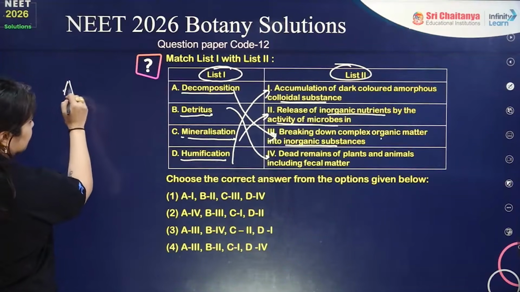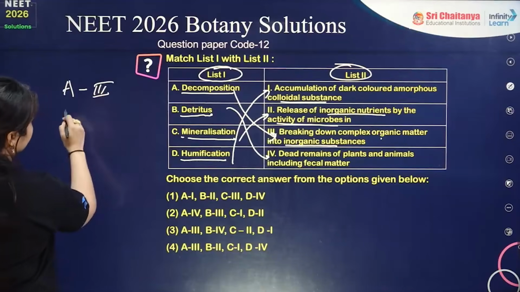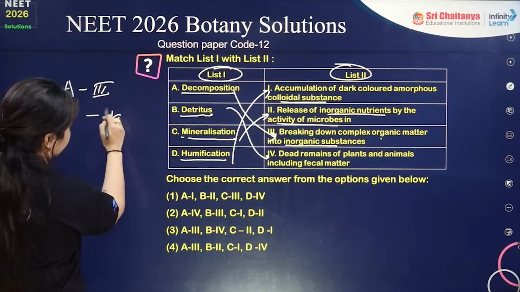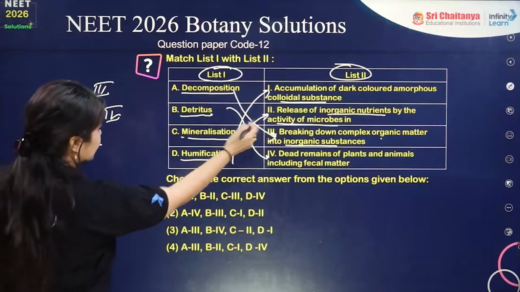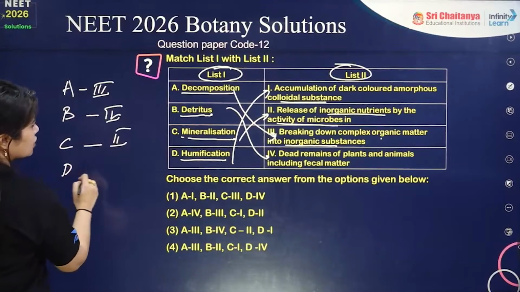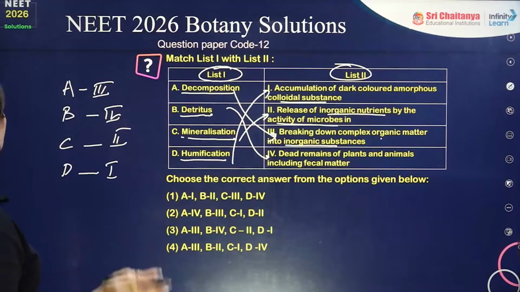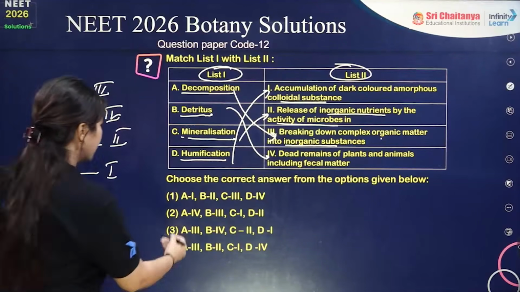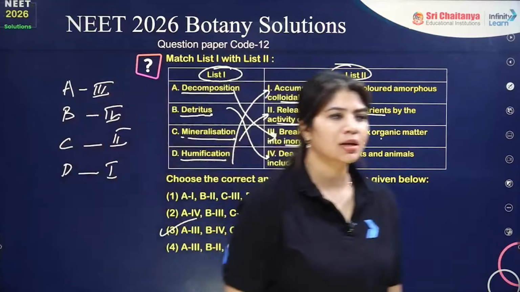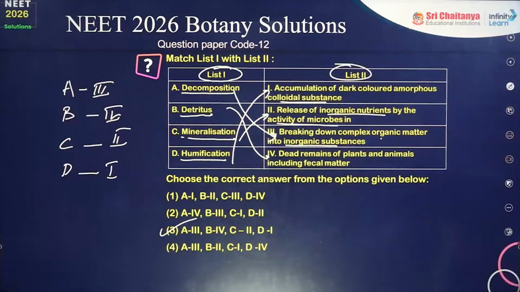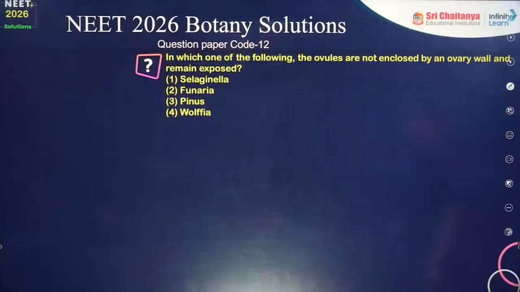So for decomposition, A, we have option 3. For detritus, B, option 4. For C, option 2. For D, option 1. A-3, B-4, C-2 and D-1. The answer has to be option number 3 for this question. Perfect. Moving on to the next question.